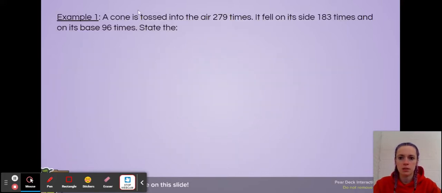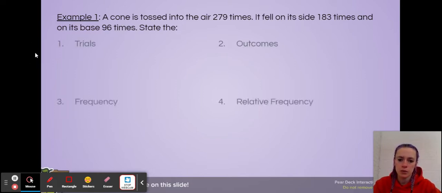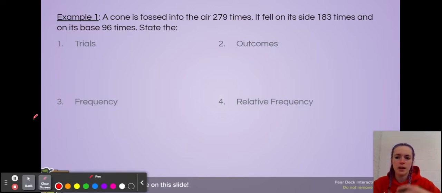All right, so let's look at an example. A cone is tossed into the air 279 times. It fell on its side 183 times and on its base 96 times. And we're being asked to state the trials, the outcomes, the frequency, and the relative frequency. The trials is how many times was that experiment performed? And in our case, that is 279 times.